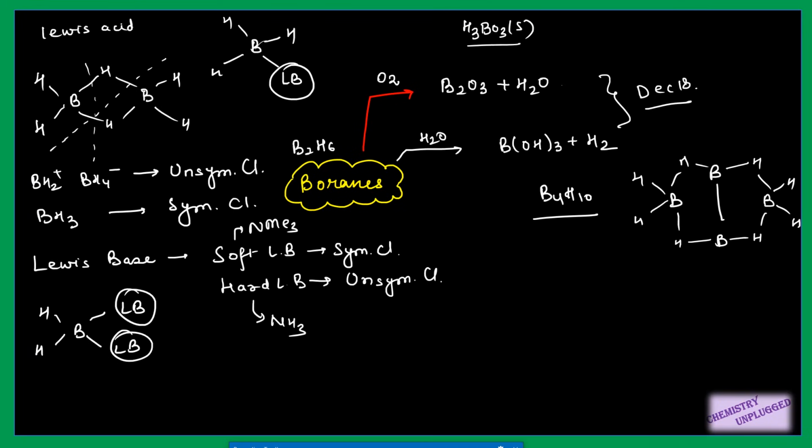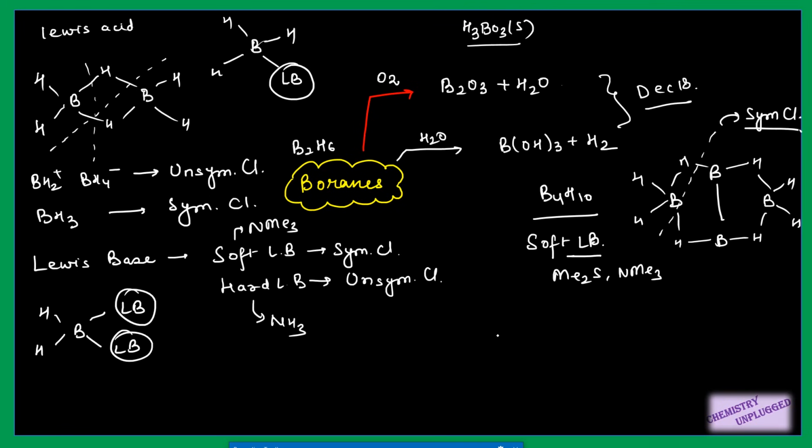In case of B4H10, when you are using a soft Lewis base like Me2S or NMe3, it will show symmetrical cleavage. Symmetrical cleavage means it will show cleavage like this. We have to remove BH3. You can remember using B2H6: in case of B2H6, when we do symmetrical cleavage we get BH3. Similarly, in this case you will also get BH3 in symmetrical cleavage. This is the example of your symmetrical cleavage.